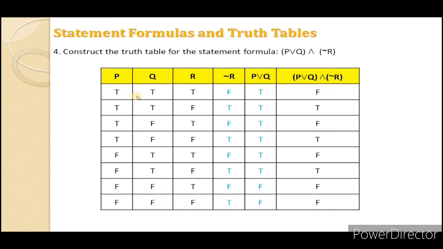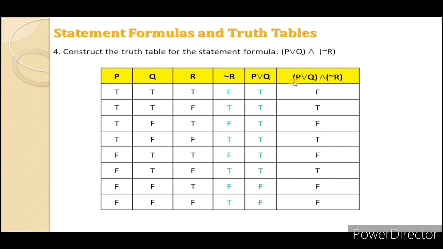P is true, Q is true, so true. P is T, Q is T, T. P is T but Q is F, it is T. F, T, then T. Next F, T, then T. The next both are F, that's why it is F. The next both are F, that's why it is F. It means your values are T, T, T, T, T, T and F, F.